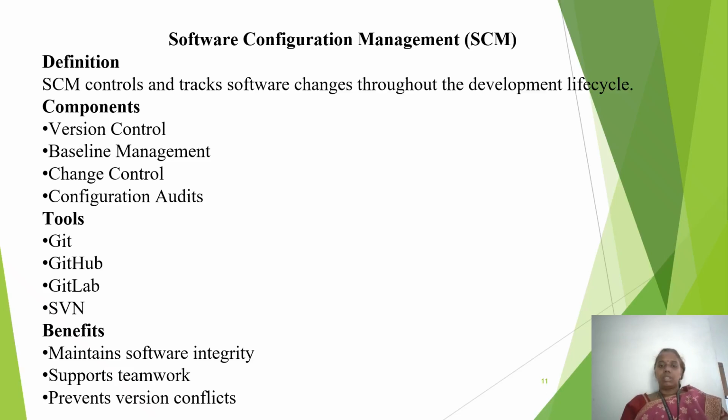Some of the main components in configuration management are version control, that means track code changes over time. Baseline management, that means store approved version of software artifact. Third one, change control, that means ensure changes are reviewed and approved. The last one, configuration audit, that means check whether the product and documents are consistent. These are the tools used in software configuration management: Git, GitHub, GitLab, and SVN.